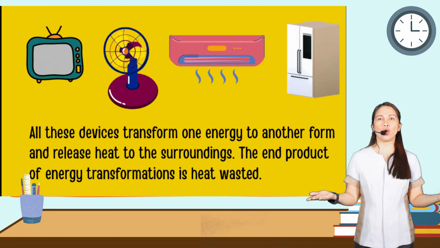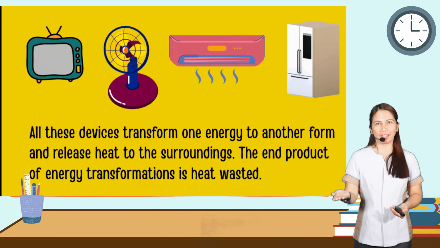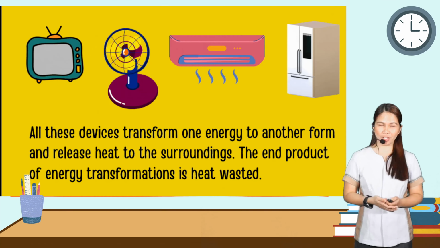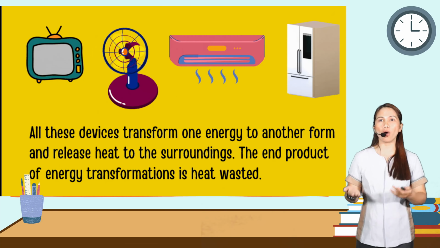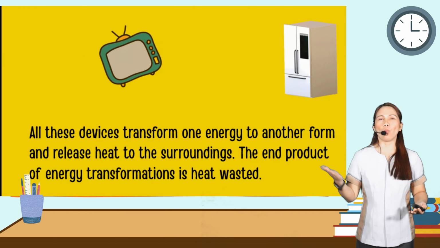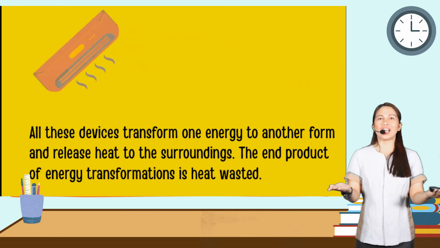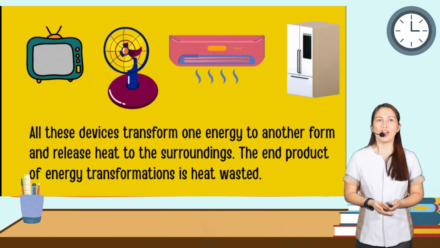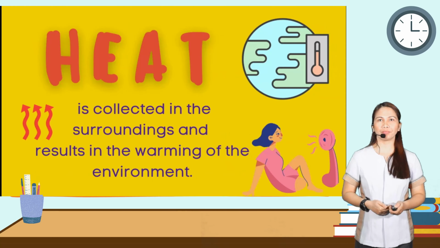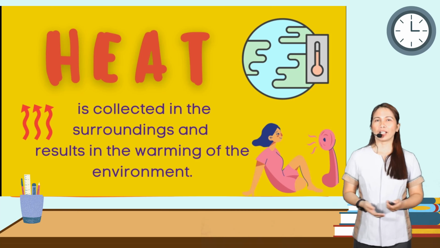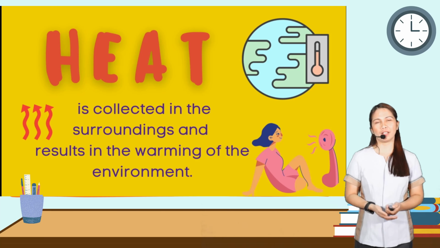So class, at home, we use different devices or appliances such as television, electric fans, what else? Air conditioner, of course, refrigerators, and even your gadgets, right? So all these devices transform from one energy to another form and release the heat to the surroundings. The end product of energy transformation is wasted heat. So heat, class, is collected in the surroundings and results in the warming of the environment.